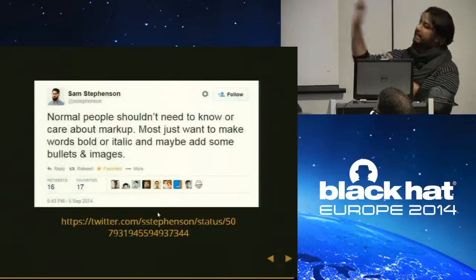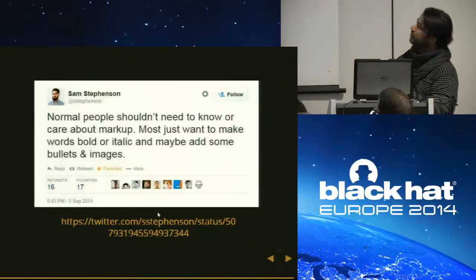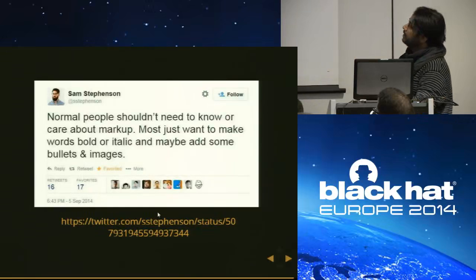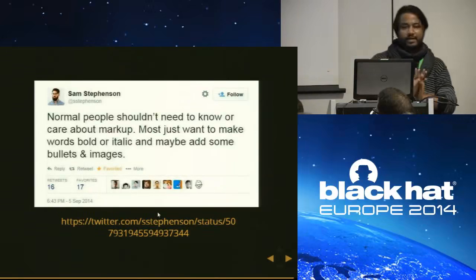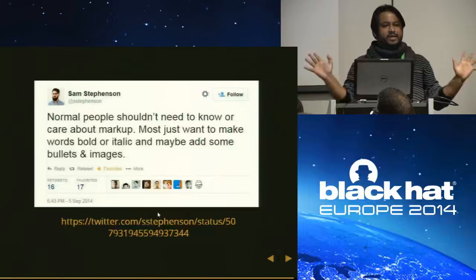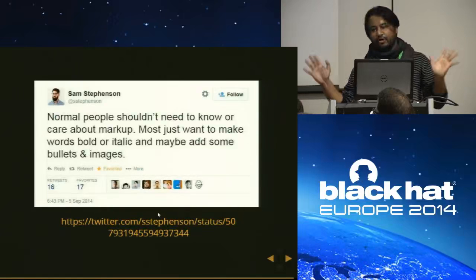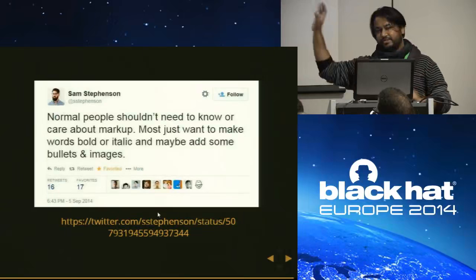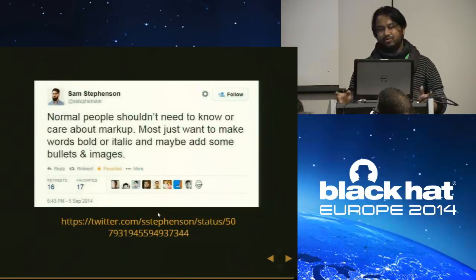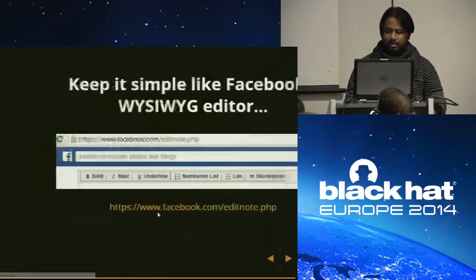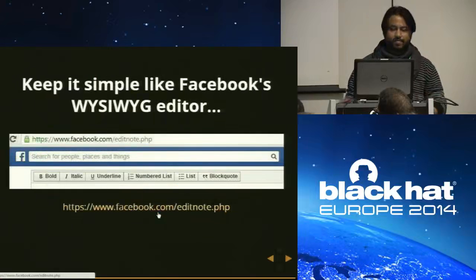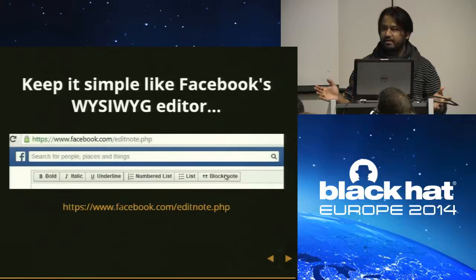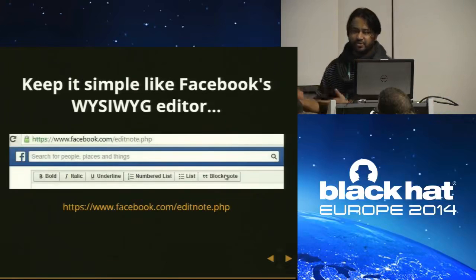Basically, this is the takeaway. Normal people should not need to know or care about markup. Most just want to make the words bold, italic, or add some bullets, an image. That's enough. If you want to make a WYSIWYG editor, just follow this tweet, because normal people don't know the crazy stuff that you are providing that makes the sites vulnerable. Facebook is very smart. Their WYSIWYG editor is just bold, italic, underline, number list, block code. Perfect. This is what a normal user is supposed to use.